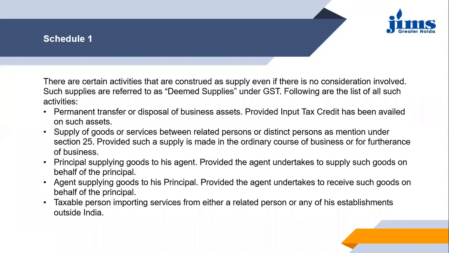So under Schedule 1, if any of these things are happening with the related person or the distinct person, within the principal or agent relationship, with the taxable person, where import of services is considered, or permanent transfer or disposal of business assets, in all these cases it will be considered a deemed supply even without consideration. So these are all situations where there is no consideration, but the supply is considered a deemed supply.